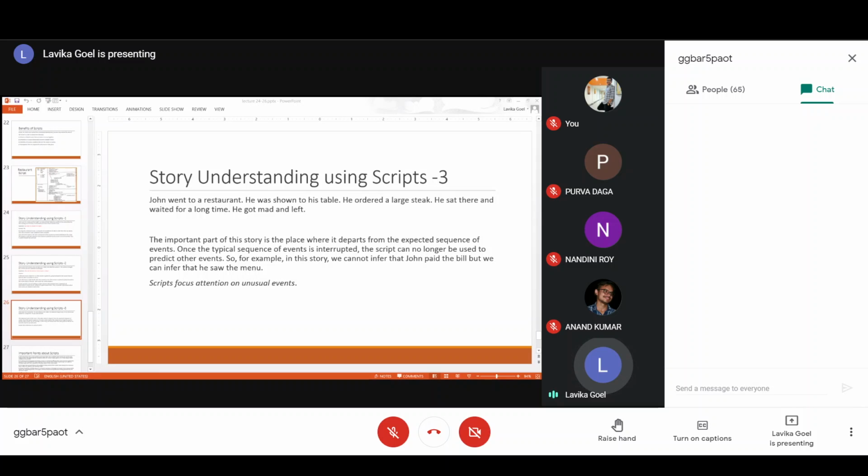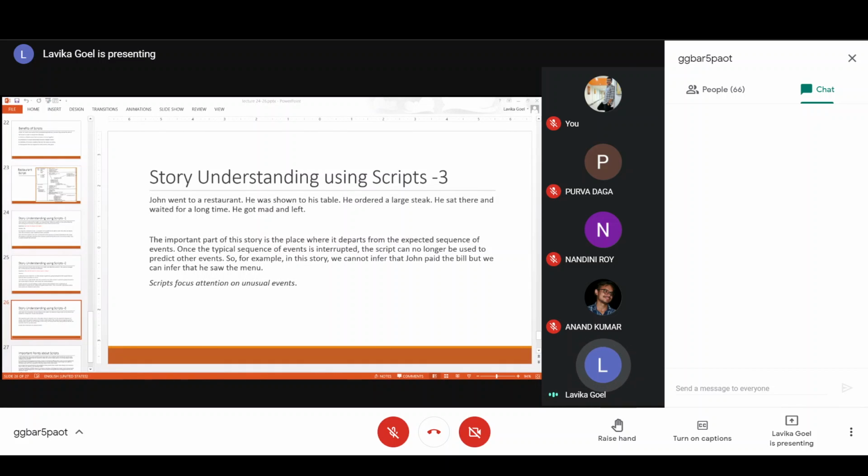So up till now it is okay. John went to the restaurant, he went to the table, he ordered something, he sat there. Up till this is fine. But after that, this story is deviating from the normal sequence of events. So once this sequence of normal events is interrupted, up till there you can predict anything from the restaurant script, but after that you cannot predict anything from the restaurant script. Okay, so the events corresponding up till ordering can be predicted using this restaurant script for this story, but after that you cannot predict any more events. So up till ordering you can predict.